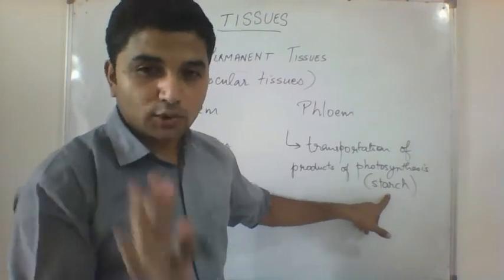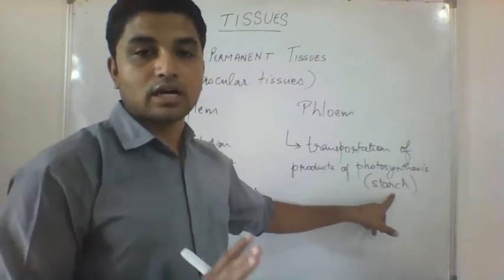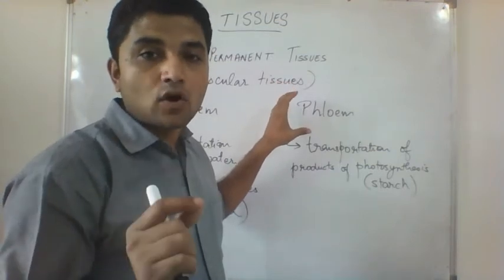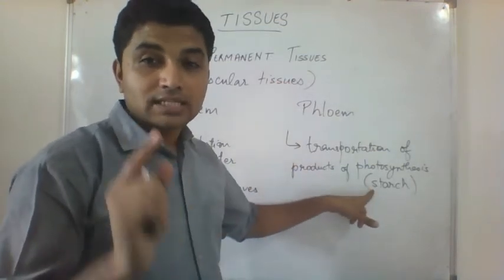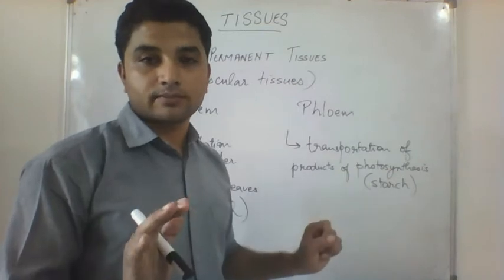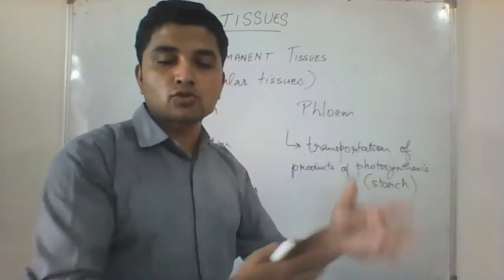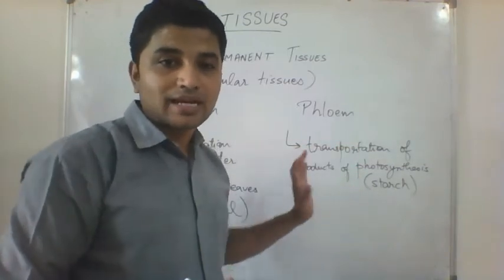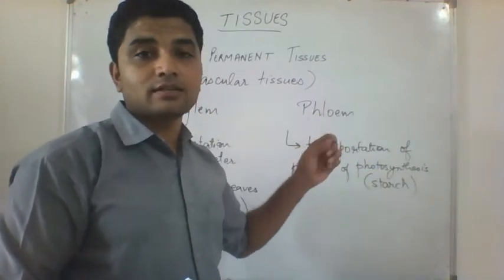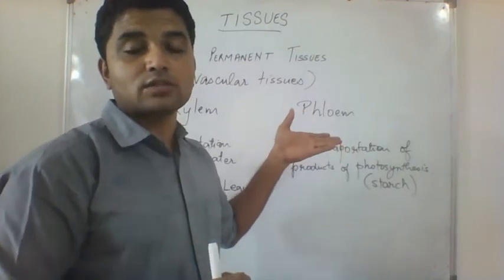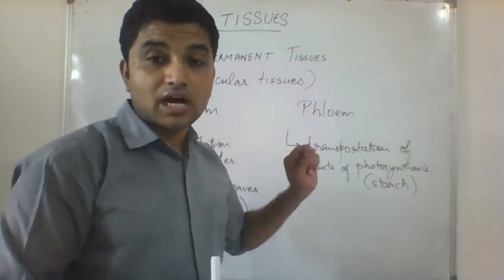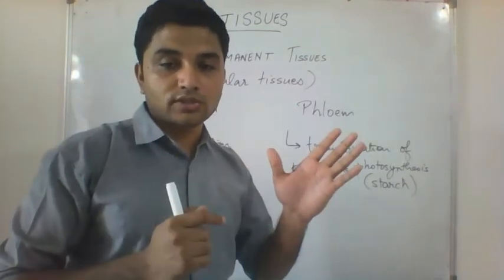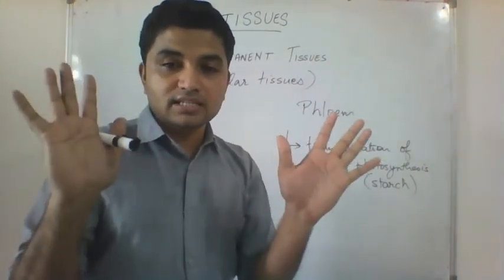Okay, so just stick to starch, no need for other carbohydrates. So phloem is mainly involved in transportation of starch, which is the product of photosynthesis. Along with starch, there are other things also like amino acids and sucrose and other chemicals that are being transported, but the main substance transported in phloem is the starch, and starch is prepared in the leaf by photosynthesis.